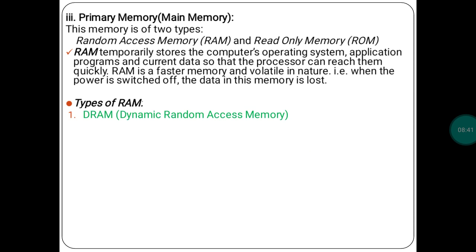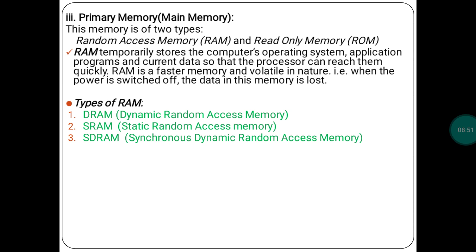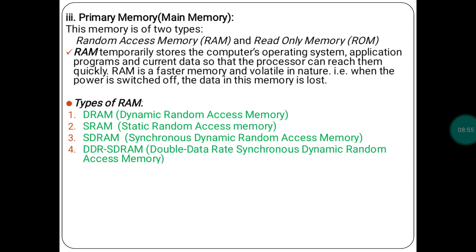Then see what the types of RAM are. There are a number of types of RAM. First is DRAM, dynamic random access memory. Second is SRAM, static random access memory. Third is SDRAM, synchronous dynamic random access memory. Fourth is DDR SDRAM, double data rate synchronous dynamic random access memory.